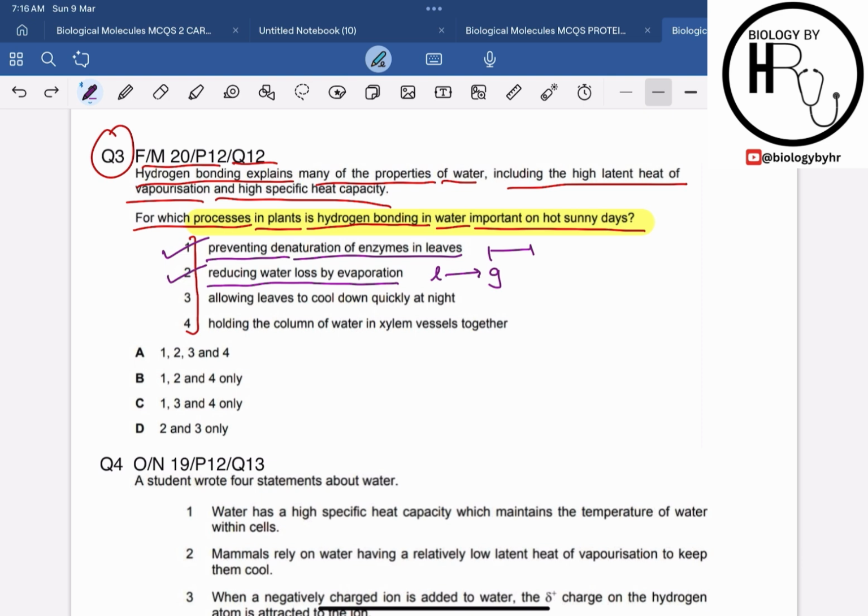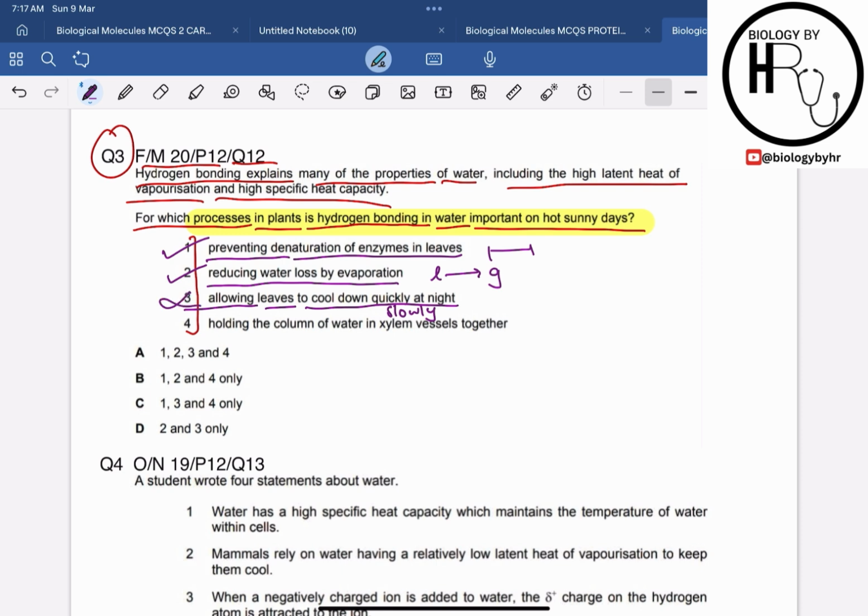Then statement 3 says allowing leaves to cool down quickly at night. This statement is incorrect. Why? Because water's high specific heat capacity means that it will resist temperature changes. As a result the leaf will cool down slowly and not quickly, because the water holds heat for a longer time. So this statement is incorrect.